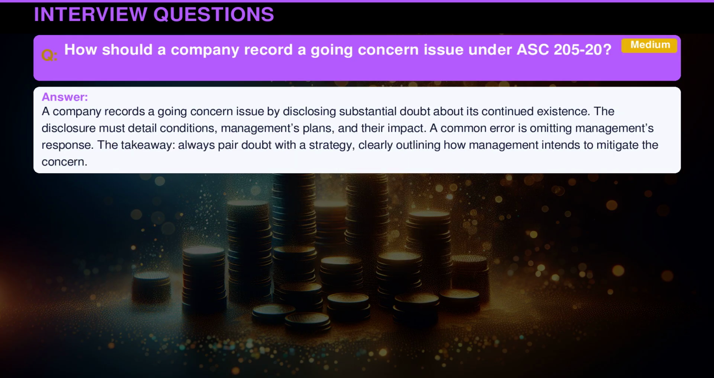A company records a going concern issue by disclosing substantial doubt about its continued existence. The disclosure must detail conditions, management's plans, and their impact. A common error is omitting management's response. The takeaway: always pair doubt with a strategy, clearly outlining how management intends to mitigate the concern.